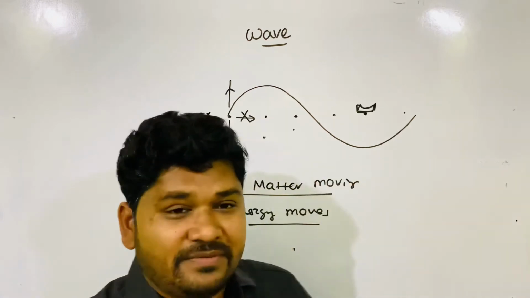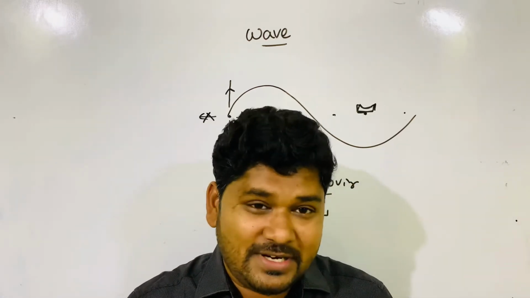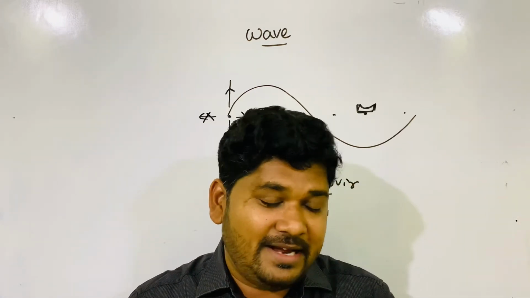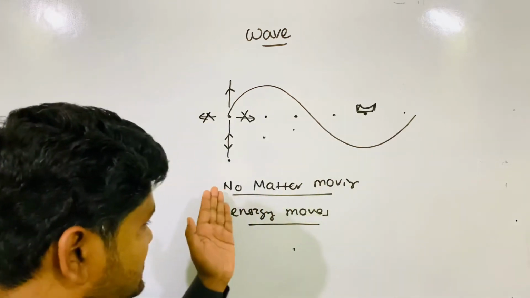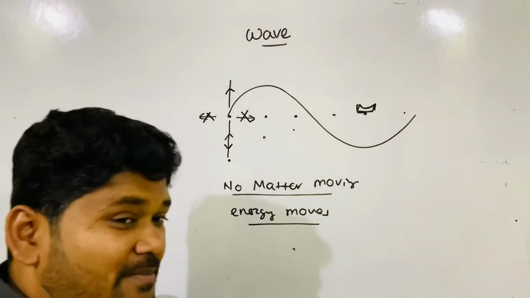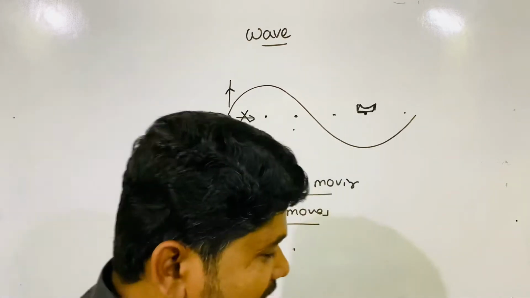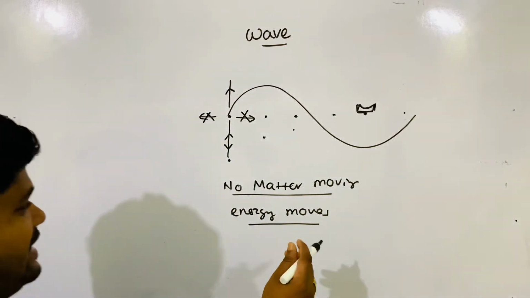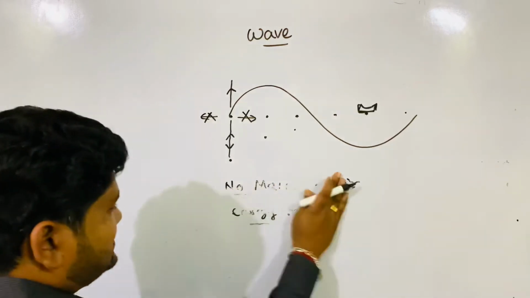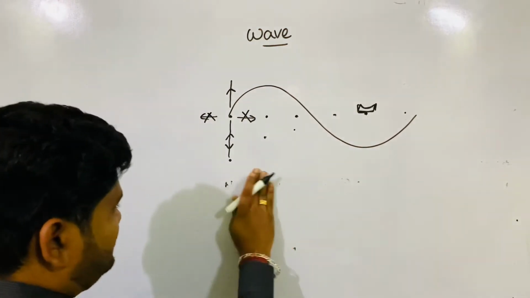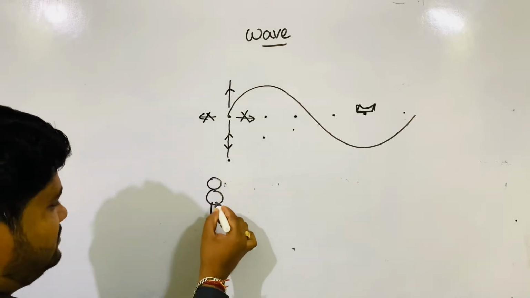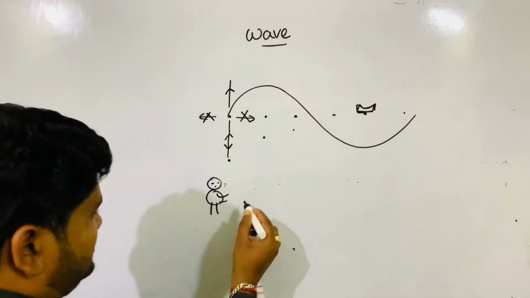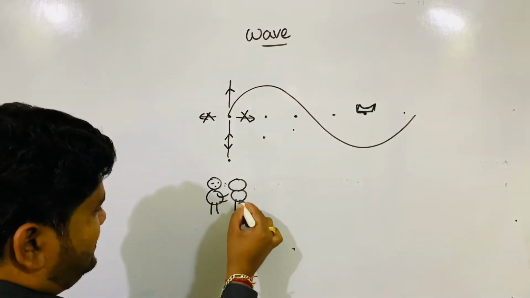This happens in a wave. If you want to understand, I am telling you one simple example of a situation where matter is not moving but energy moves. Suppose your friends are standing to collect admit cards or something in school. Okay, so you are here, and this is your friend.